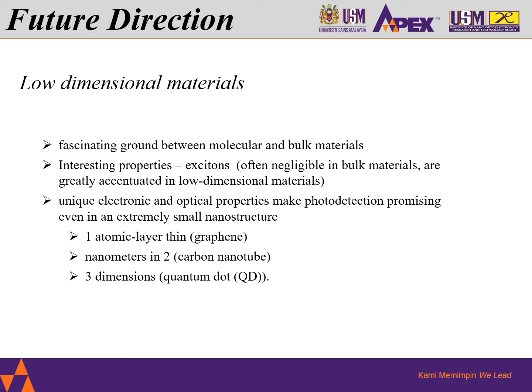These unique electrical and optical properties make photodetection promising, even in an extremely small nanostructure that is only one atomic thin layer, for example graphene, or even nanometers in two dimensions like carbon nanotubes, or in three dimensions, for example quantum dots.